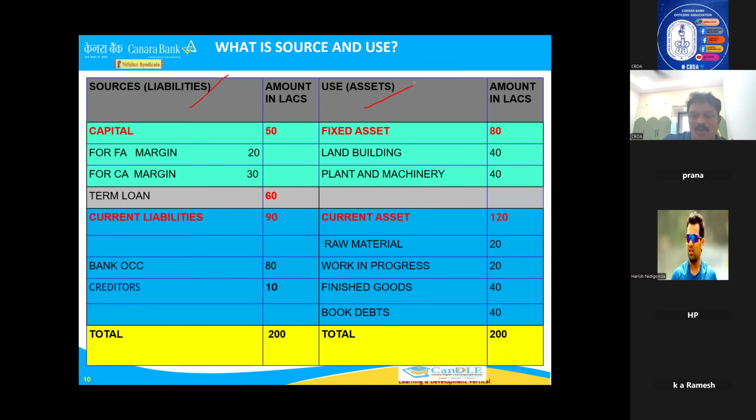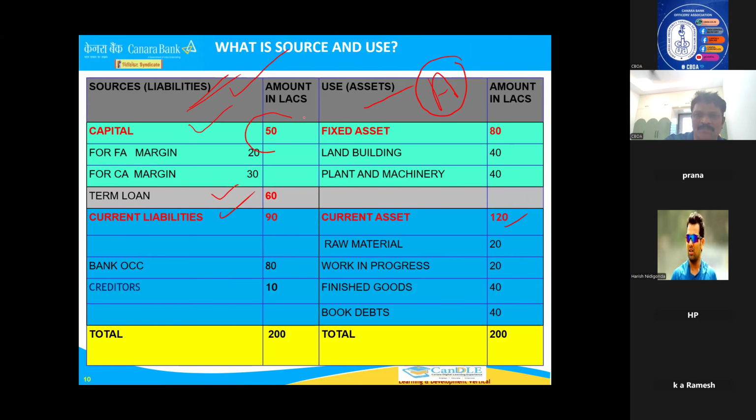As I told you, whatever customer is first purchasing, we told now 81. These are all the assets, right? If bank gives a loan, you will purchase all these assets and you will do the business. For purchasing these assets, you have gone to a bank where the manager asked you to bring some capital, it's your own money. Then bank has given some loans, right? These are all called liabilities. These assets are in the business. For acquiring these assets, we have taken some loans. That is, loans are liabilities, one and the same.